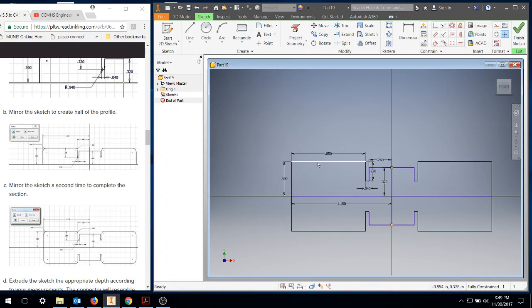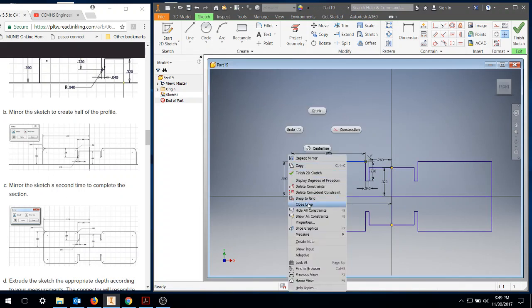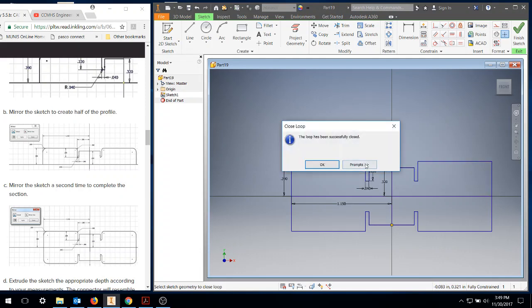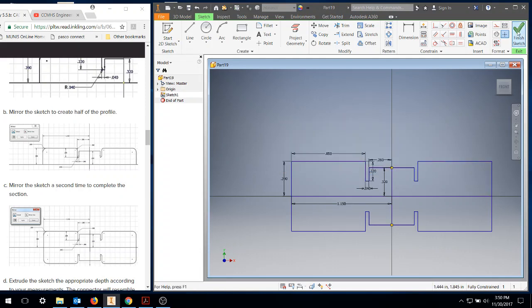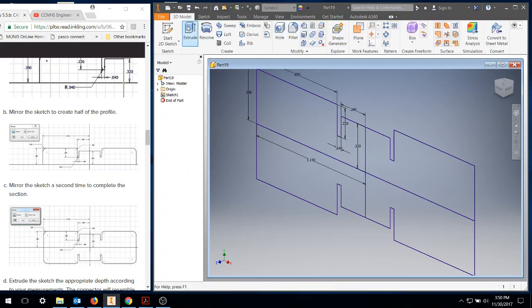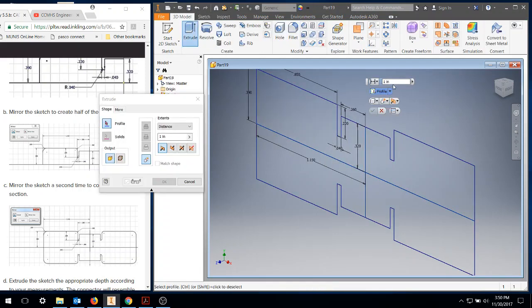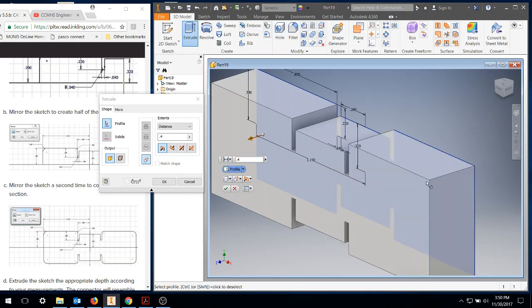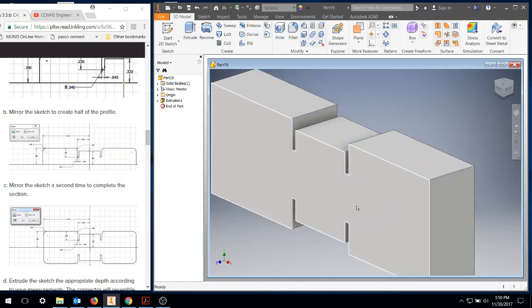We're going to make sure everything is closed. So we're going to right click, close loop. Start going around our surface. Everything's closed. So we're going to finish up and we're going to extrude. I don't believe it gives you a dimension, so we're going to pick 0.4. So we have our extrusion.